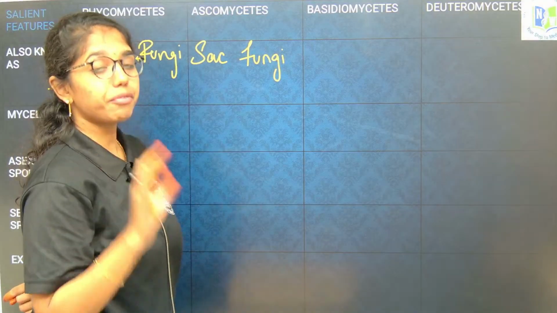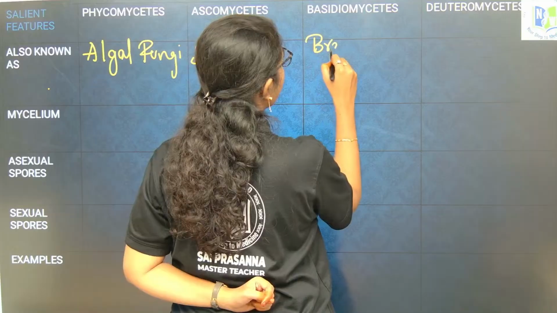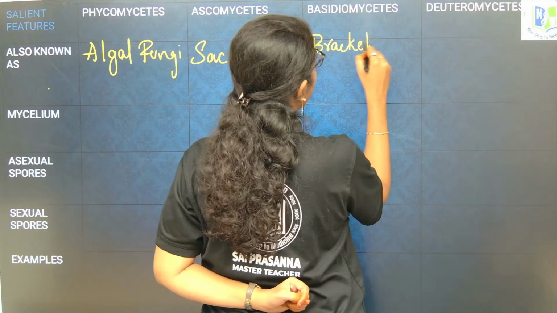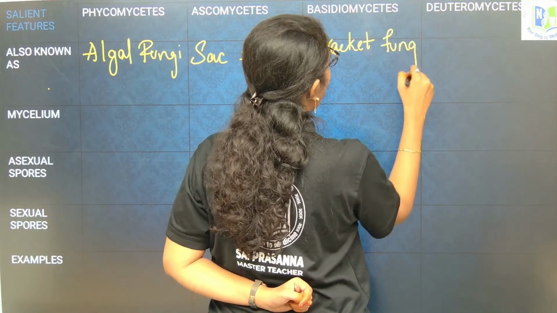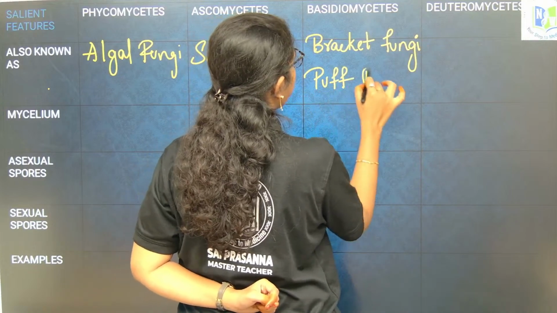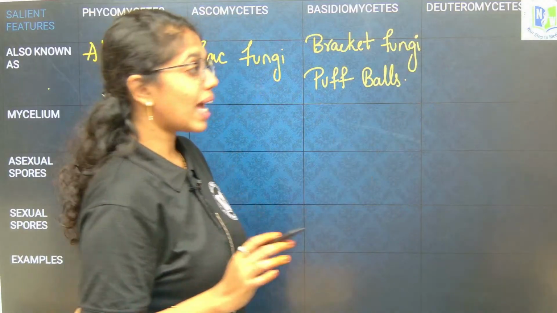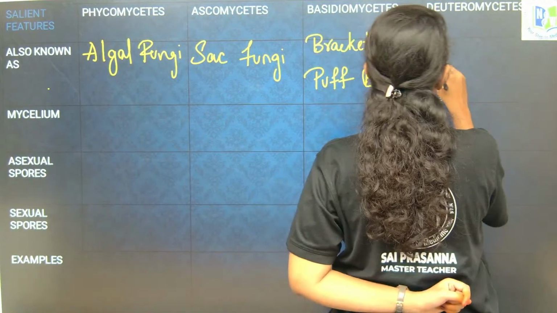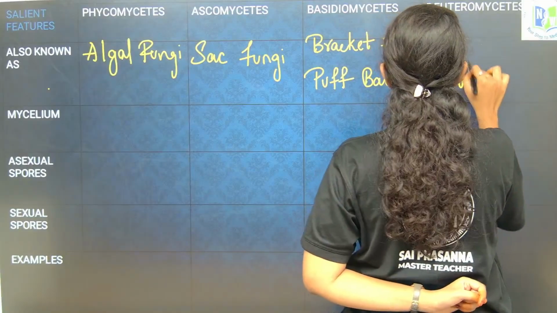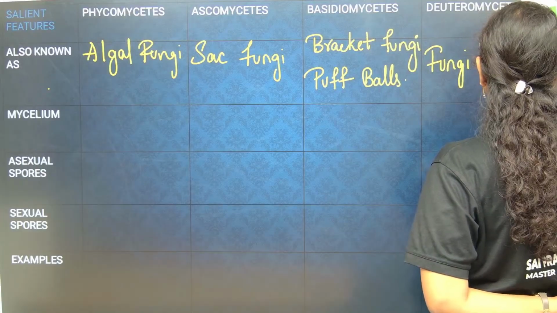Basidiomycetes, which is the advanced class of fungi, is commonly known as bracket fungi or puffballs. Deuteromycetes is commonly known as fungi imperfecti or imperfect fungi.